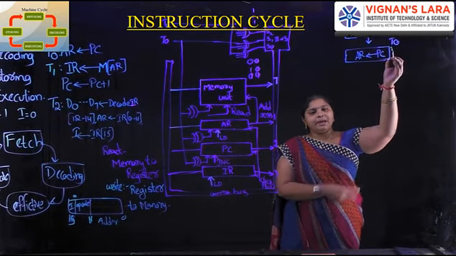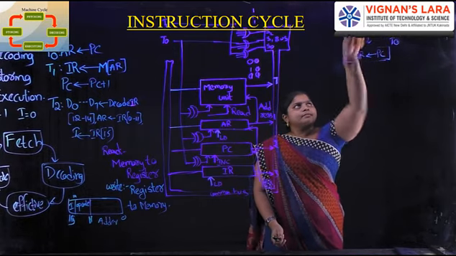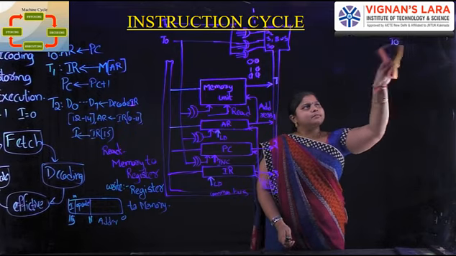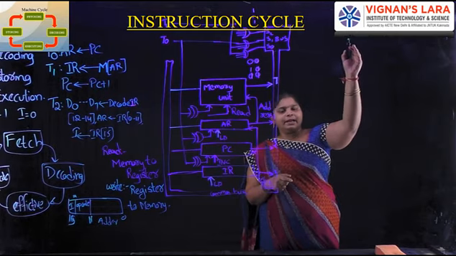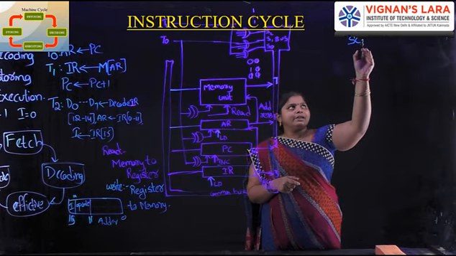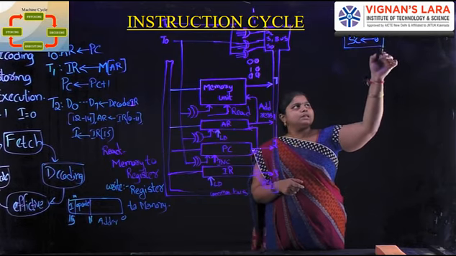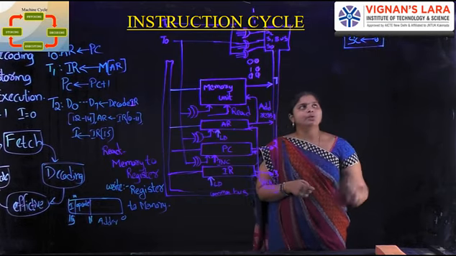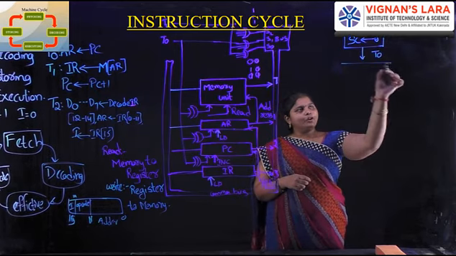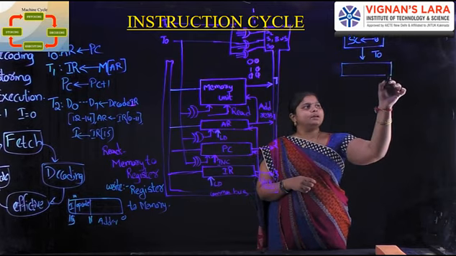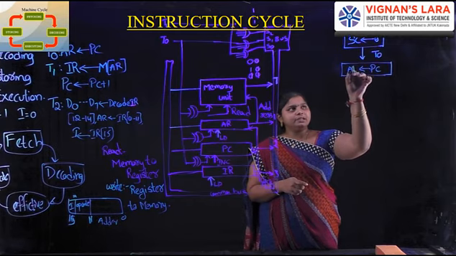Here we take the sequence counter, which initially starts from 0. Next, by using the timing signal T0, what operation is performed? The program counter transfers the information to the address register.